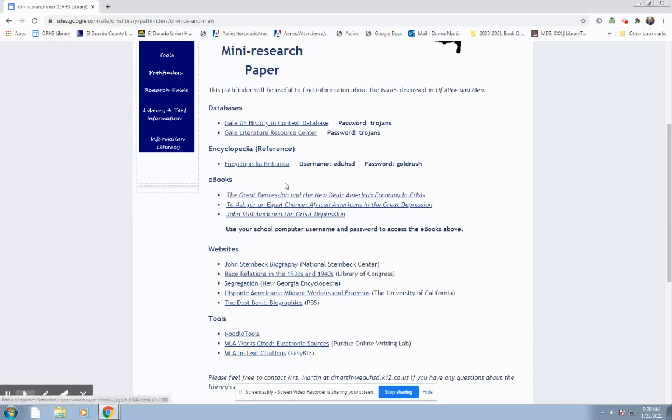So just go through these sources, even the websites. Maybe you've found John Steinbeck and the Great Depression, but you're really struggling with the segregation question. You'll notice that I do have a couple websites just on minorities and segregation. So really utilize this Pathfinder and pick and choose what sources will be best for each question. I am going to start with the first question, who is John Steinbeck, and I'm going to use Encyclopedia Britannica.